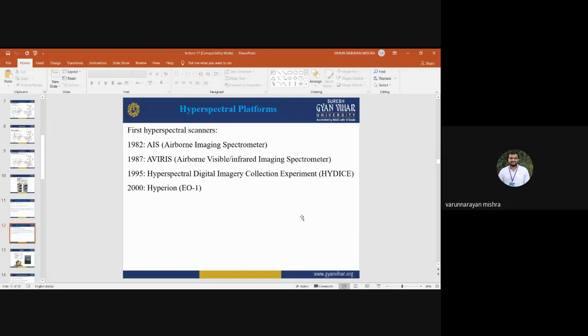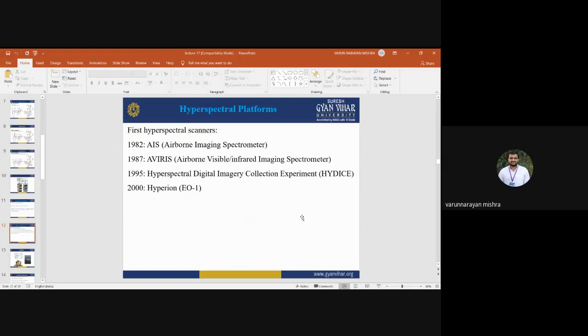The HYDICE sensor was launched in 1995, and in 2000, the Hyperion sensor was launched by NASA. There are two: EO-1 and Hyperion. EO-1 is a satellite, Hyperion is a sensor.